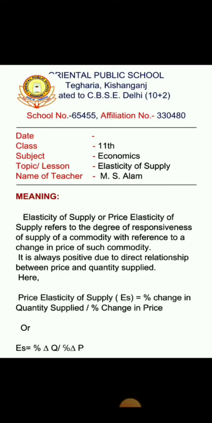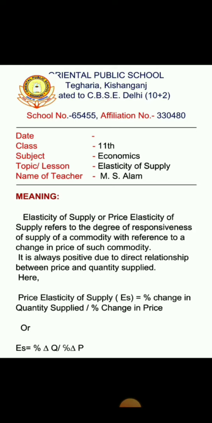For example, if the price increases by 5%, then what will be the impact of 5% change in price on the commodity? By what percent is the quantity going to increase? So the elasticity of supply gives the right answer to how much.